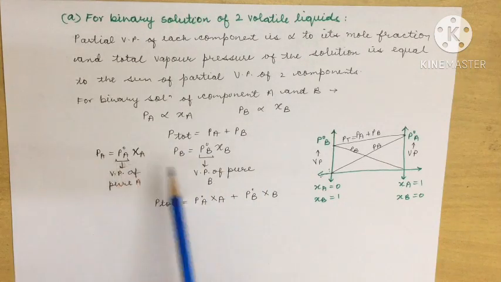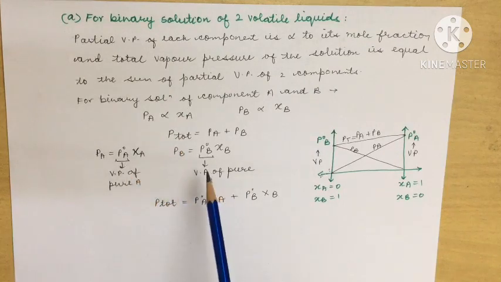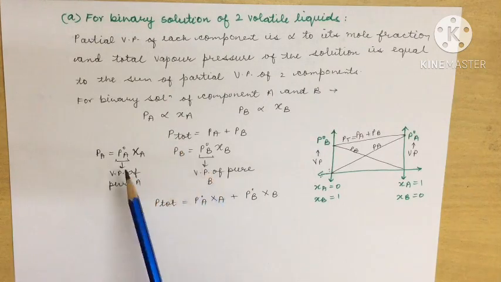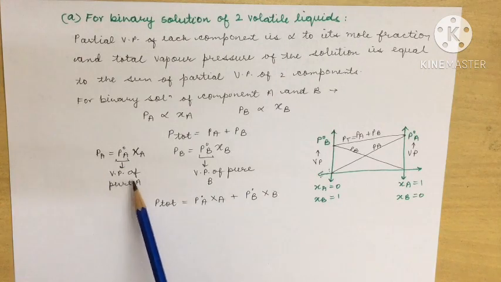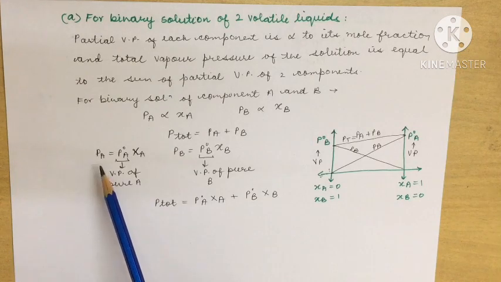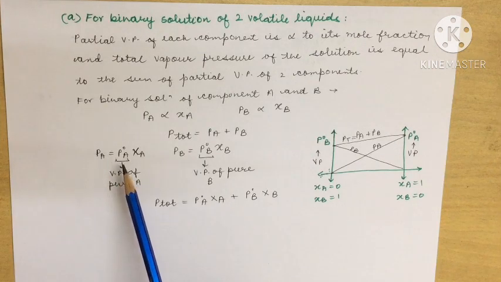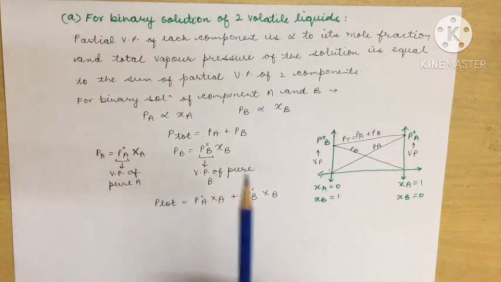We'll get P naught A and P naught B in the separate cases. What is this P naught A and what is this P naught B? P naught A is the vapor pressure of pure A. This P is the vapor pressure which has been attained in the solution after mixing of B. But this P naught A is the vapor pressure which was already present when no B was there.